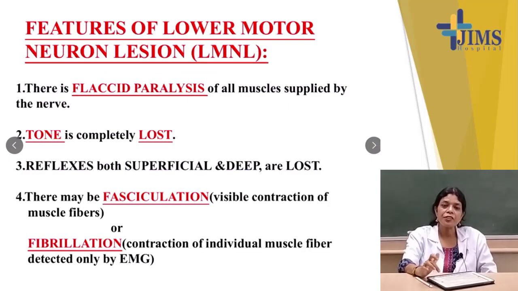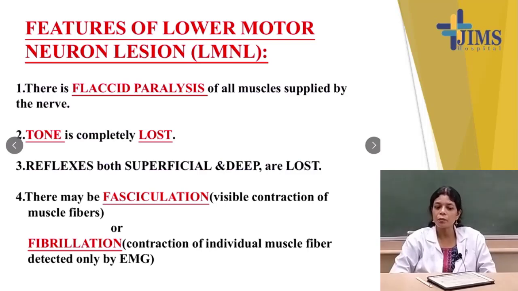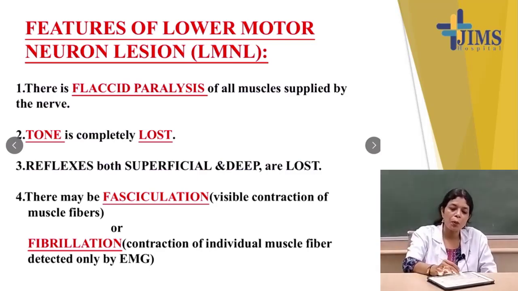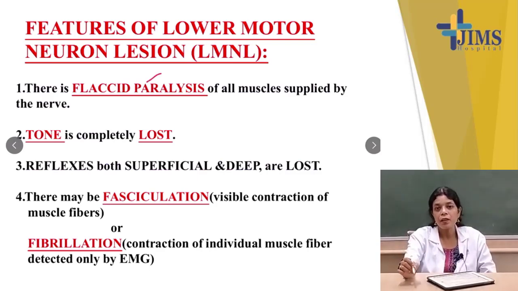Then you come to the features of the lower motor neuron lesions. What are the features of the lower motor neuron lesions? There is flaccid paralysis of all muscles supplied by the nerve. Flaccid paralysis: this term you have to tell when asked what the features of lower motor neuron lesions are.